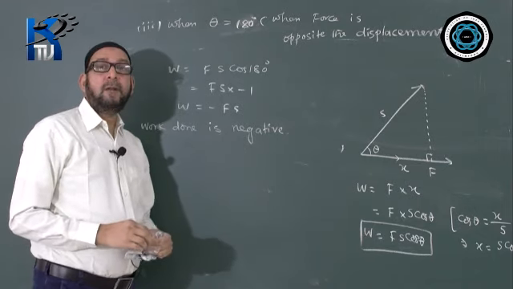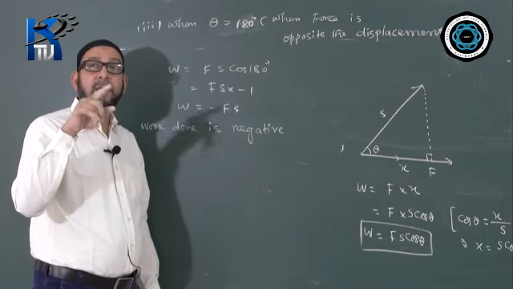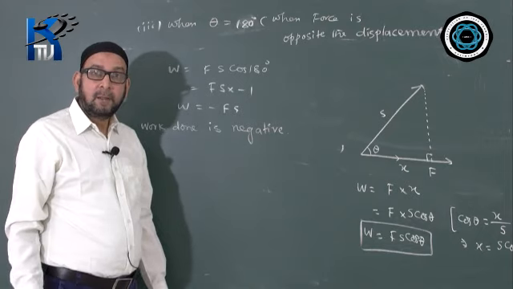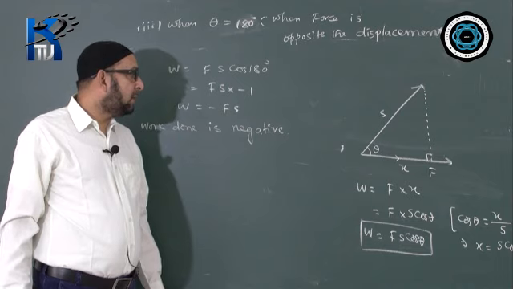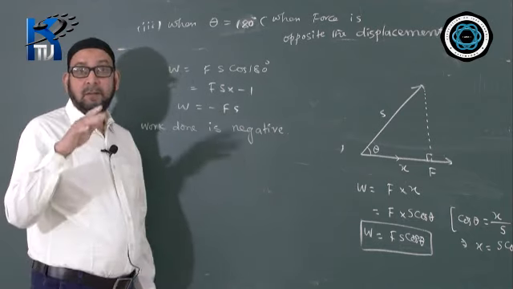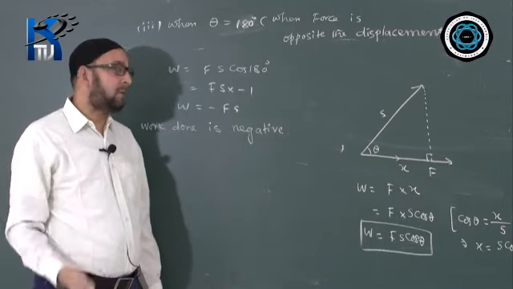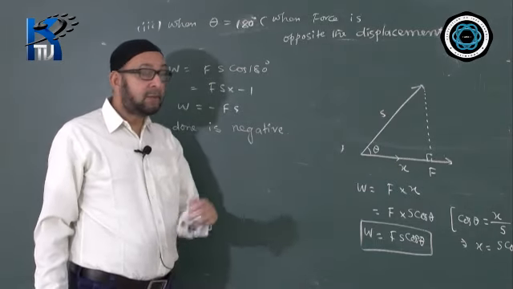So we have three cases. When will the work done be maximum? When theta is 0, when the displacement is in the same direction as the force applied. That time the work done is positive and maximum. When is the work done minimum? When the force is making 90 degree angle, or when the force is perpendicular or normal to the displacement, then the work done is 0 and it is minimum.